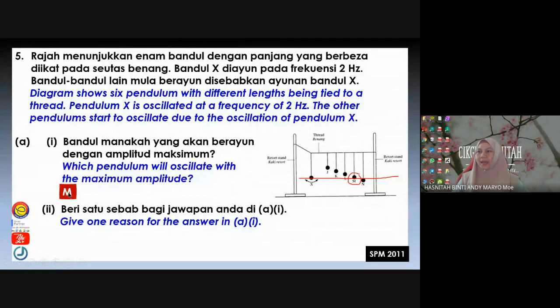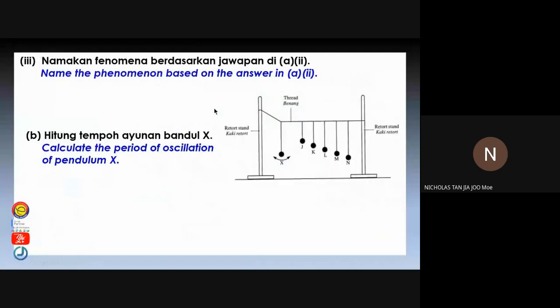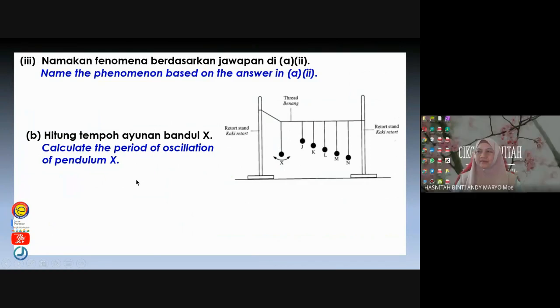Why do you say M vibrates at the maximum amplitude? Apa sebab dia? Because it has the same length as X, or you can say it has the same natural frequency as X. Ada dua jawapan yang boleh tulis. Same length with X or same natural frequency with X. Okay? Yes, the same length will have the same natural frequency.